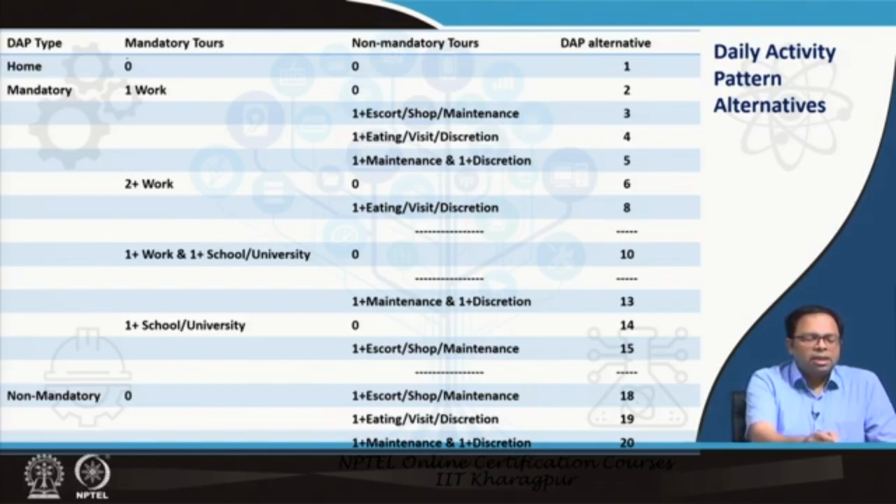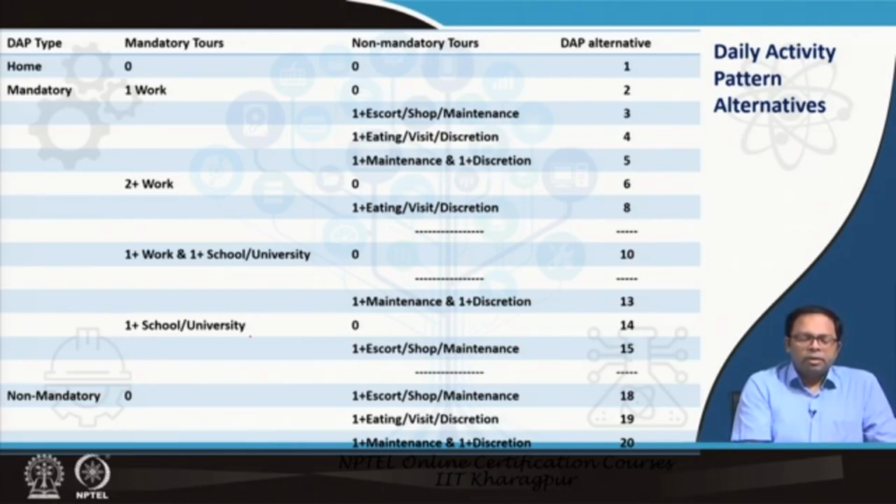There are some mandatory activities and some non-mandatory activities. What are the mandatory activities? Work, one work, two work. Two work means I go to two places to work, so I've got two shifts to work, or maybe two offices to work. Or it could be one work plus one school, that means I go to school as well as do part-time work. Or it could be just going to school or university. So this is my mandatory work.